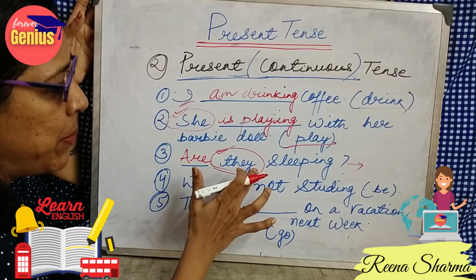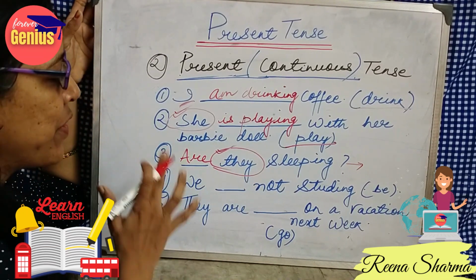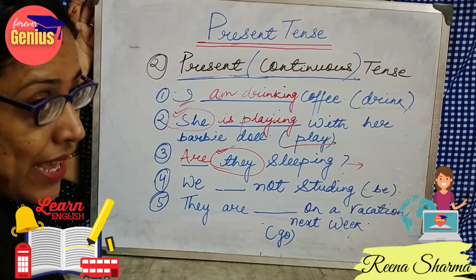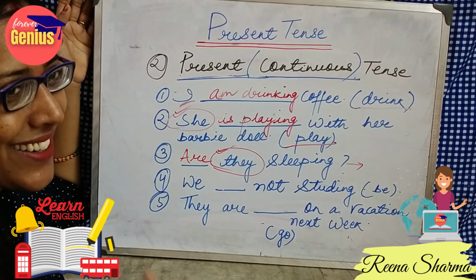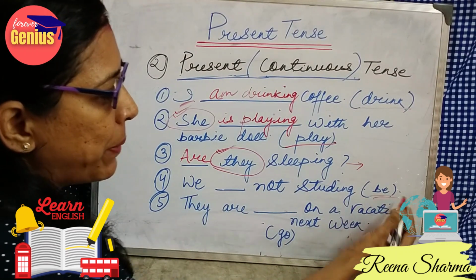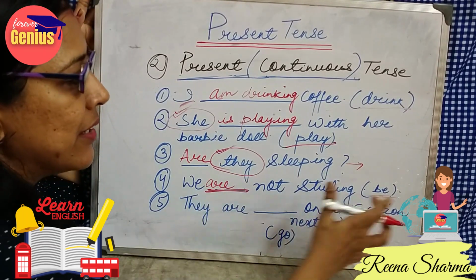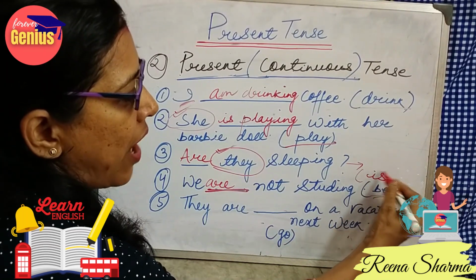Because it is the third person and we are referring to the plural form. So for plural form, what is the helping verb? Got it correct. It is are. We dash not studying. What will be the be form? We are. With be, the be form is or are.